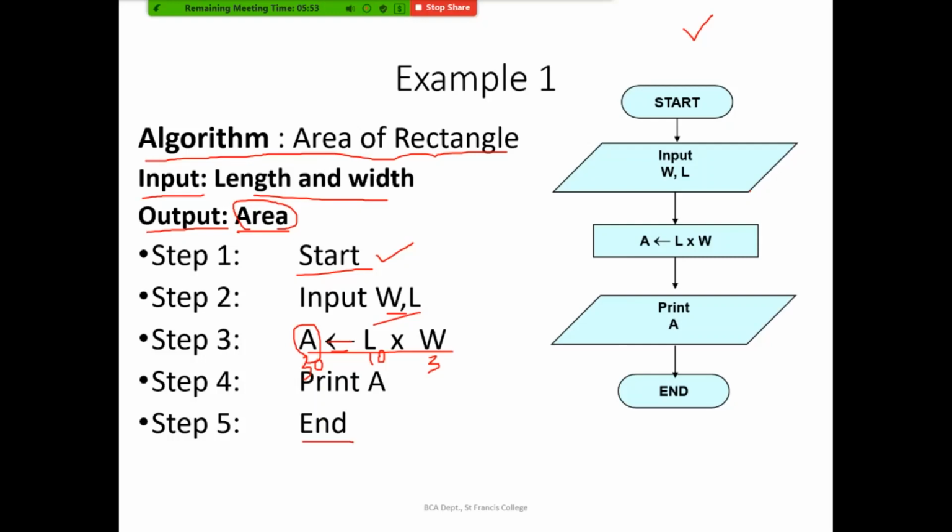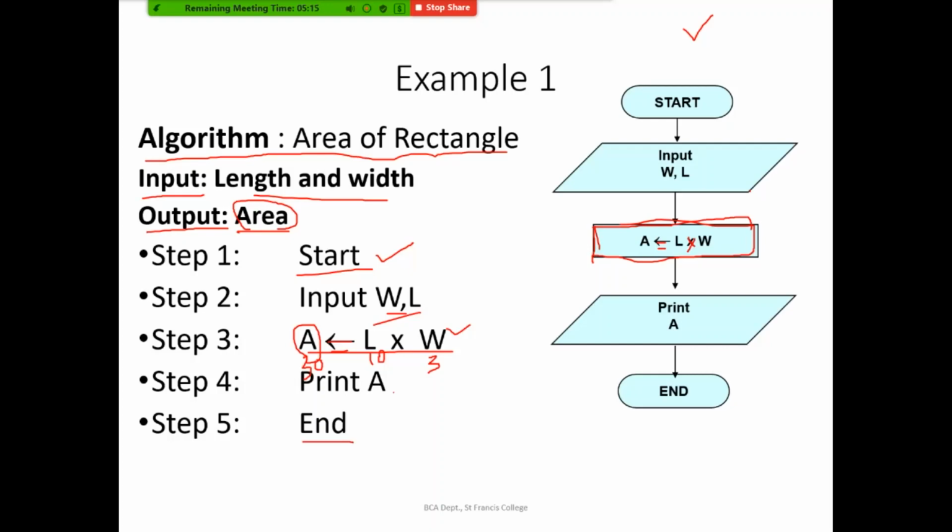Then we are doing the calculation. Third step is a calculation. So you can write it in a rectangle. In a rectangle, we will be using all the expressions, or this is an expression because we are multiplying the length with the width with an operator, which is the multiplication operator. So if you are using equal to, or this assignment symbol, we will be assigning, right? All those which are involving assignment or an expression should be given within a rectangle. So this is known as a process box.